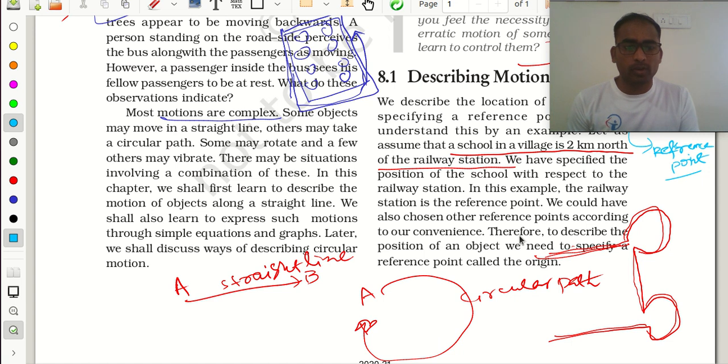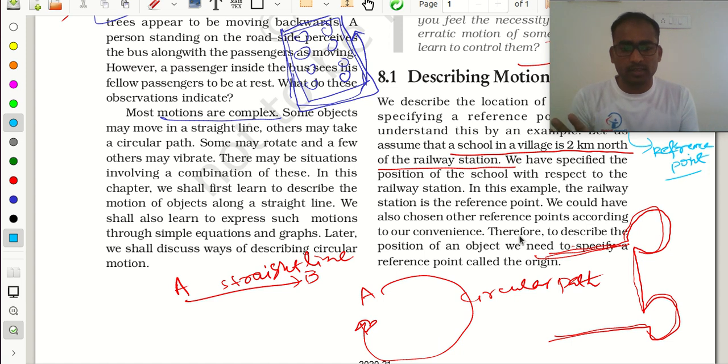Okay. So before moving to any position, we will have some reference point, that we understood from this discussion, and that reference point is for our convenience only. You are telling the reference point as some temple; there may be a statue also, that is a reference point for someone else.